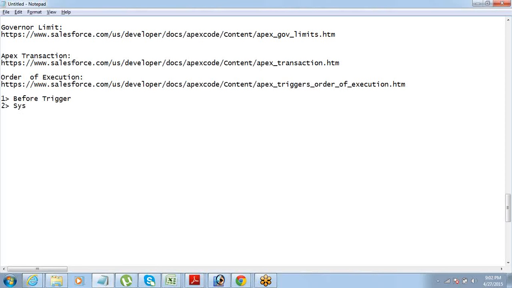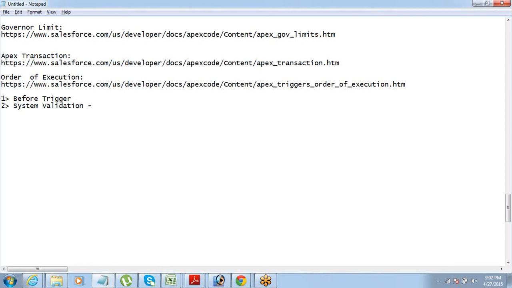Then the system validations. What is the system validation? System validations are predefined validations.